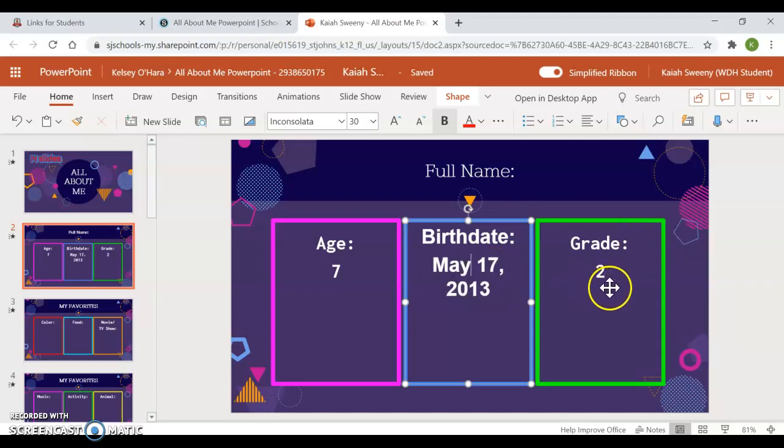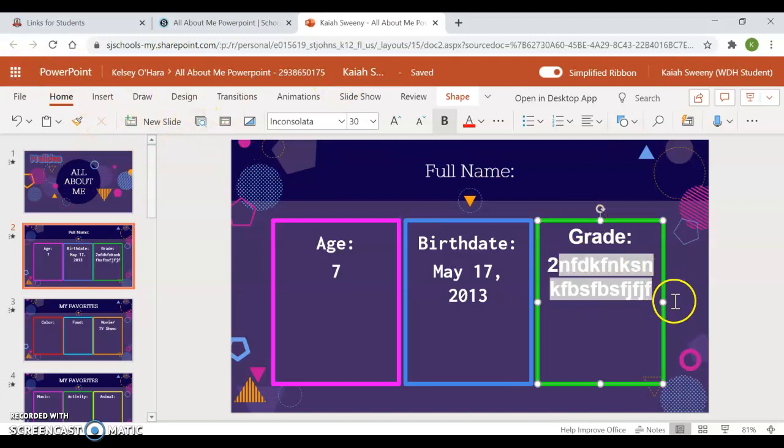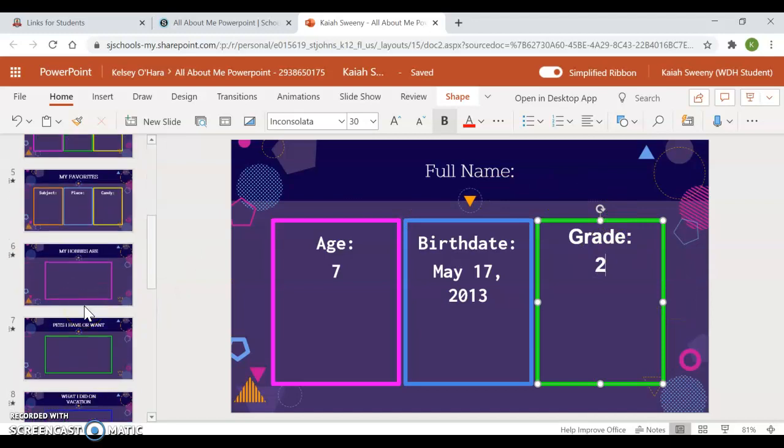If you notice, as I'm typing up here, it is automatically saving every single change I make. So there's no need to file save constantly, or if your computer dies, it's not going anywhere. It automatically saves it. So watch as I type. It says saving, and then when I stop typing, saved. So you need to do nothing to save this. It's all right here.